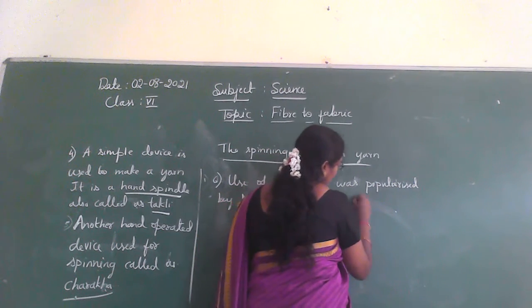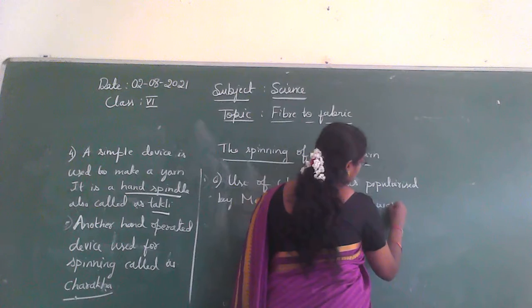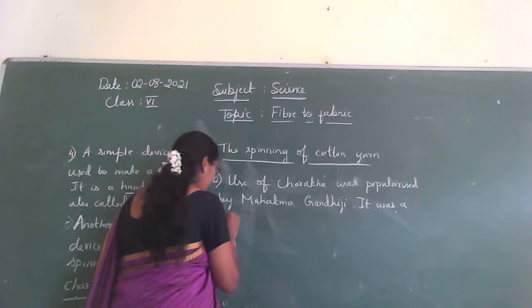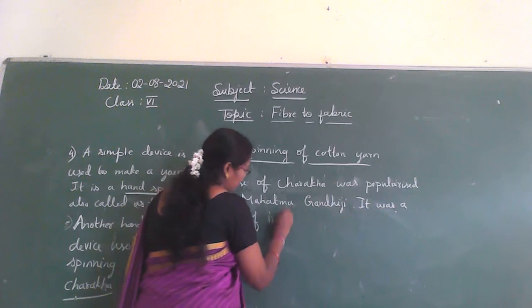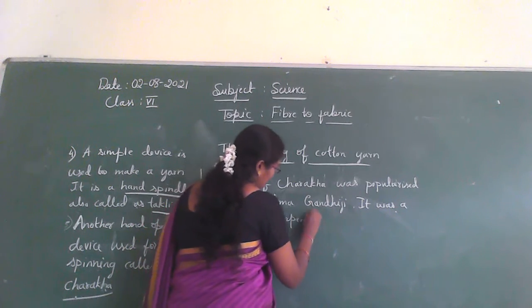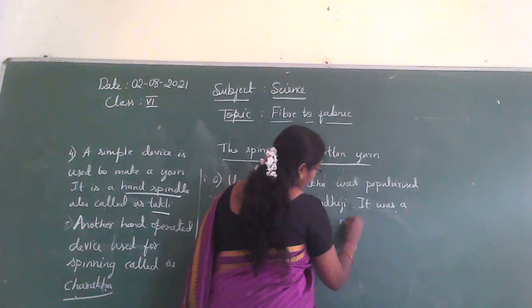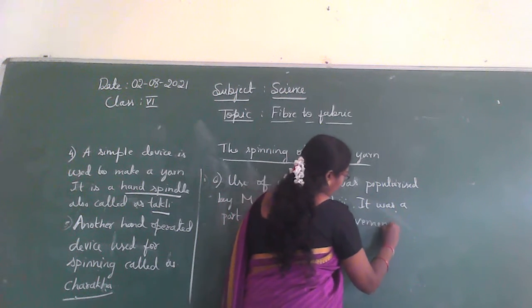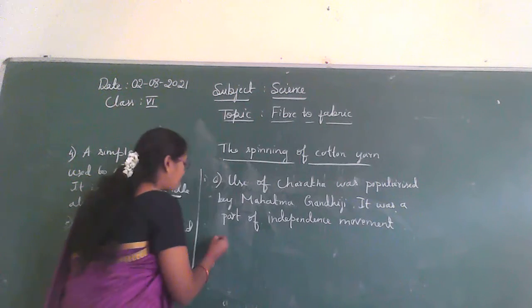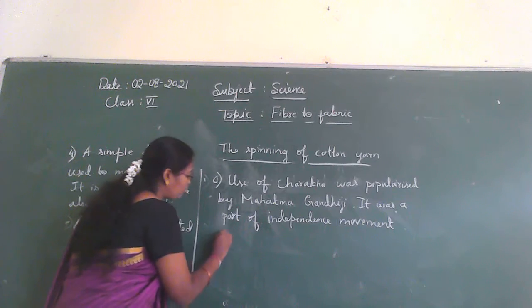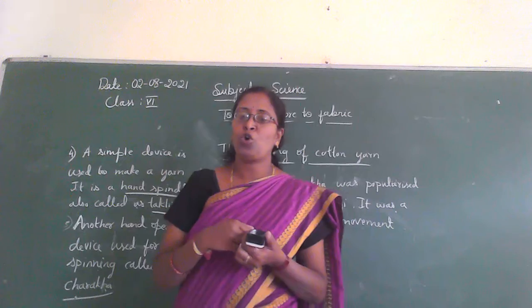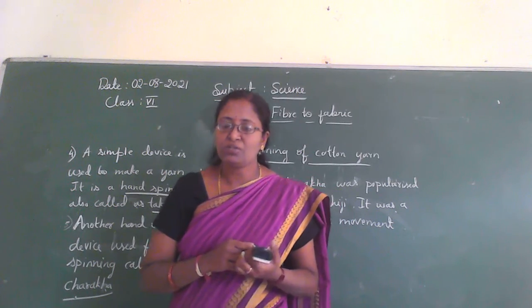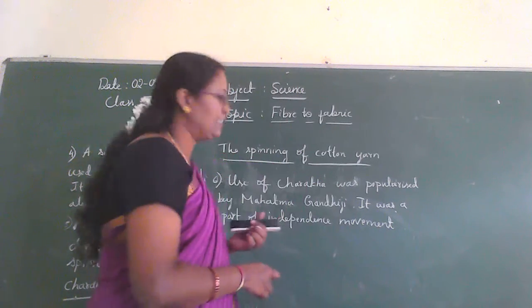It was a part of the independence movement, and in this movement he encouraged the people to wear the cloths made of homespun yarn. So it is termed as khadi.